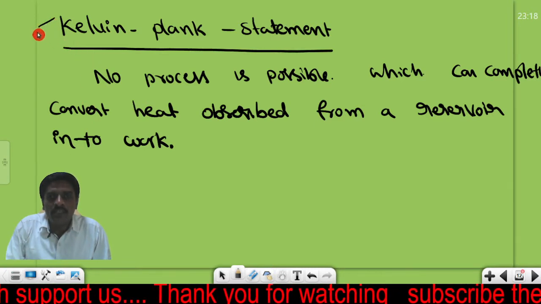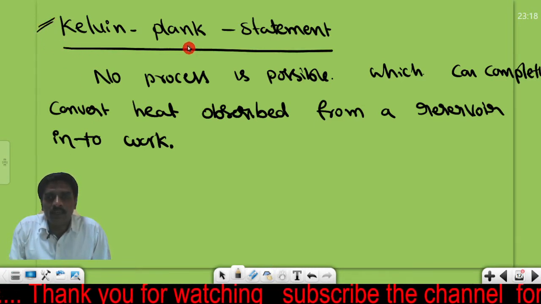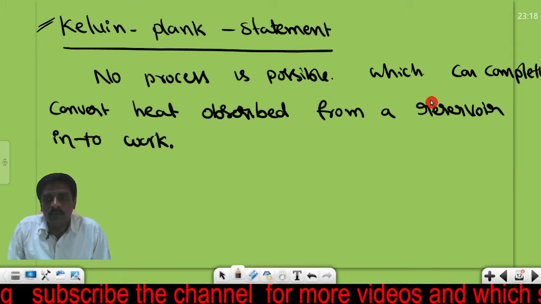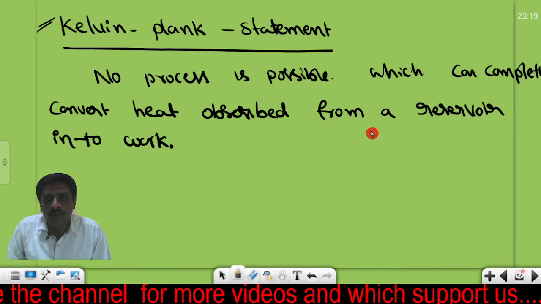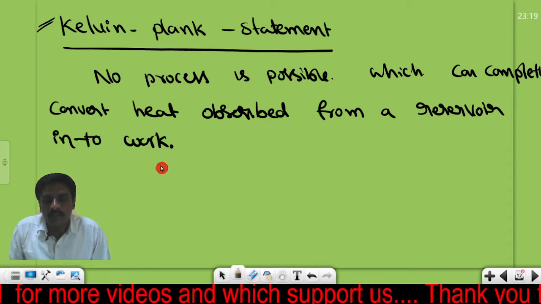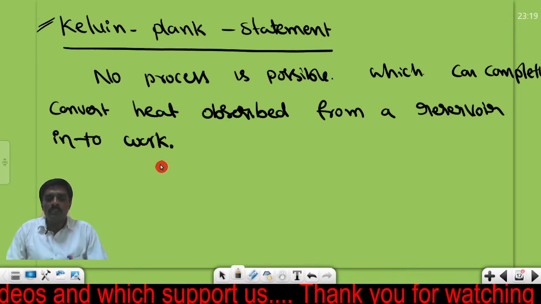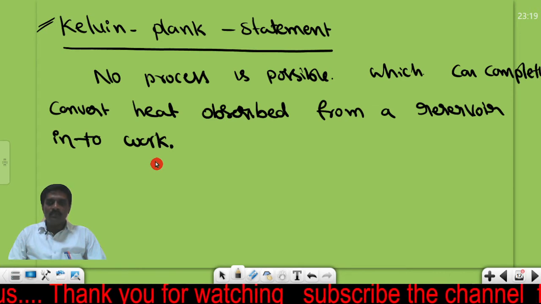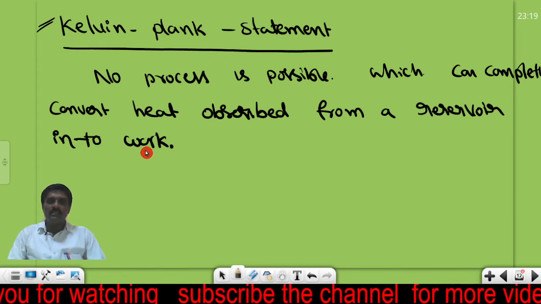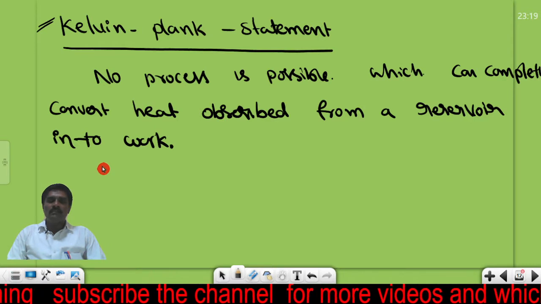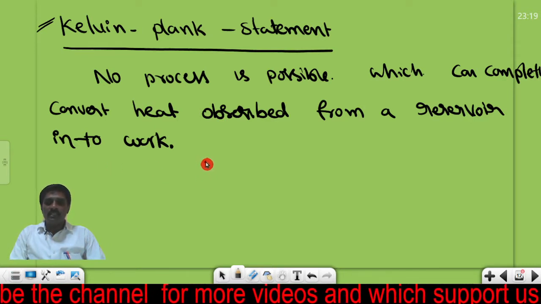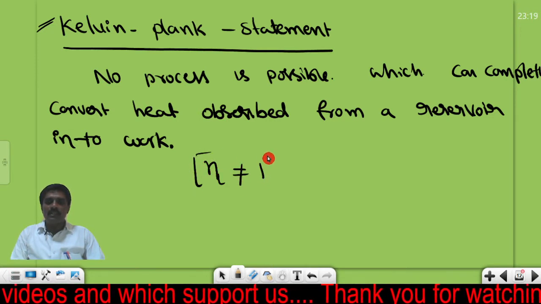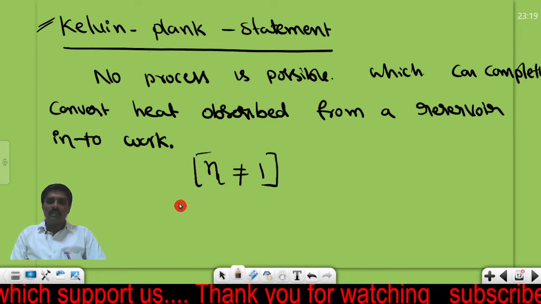Now the first statement is given by the Kelvin and Planck statement. The statement is telling that no process is possible which can completely convert the heat absorbed from a reservoir into work. That means it is impossible to convert all the heat taken from the source into work. This is called the Kelvin statement. That means they are indirectly saying that neta will never be equal to 1. They are indirectly telling that neta is not equal to 1 at any cost for a heat engine.